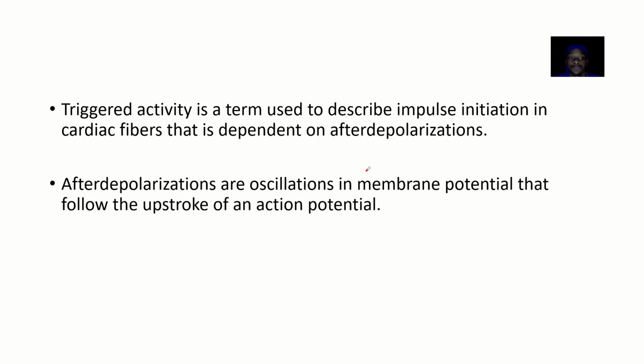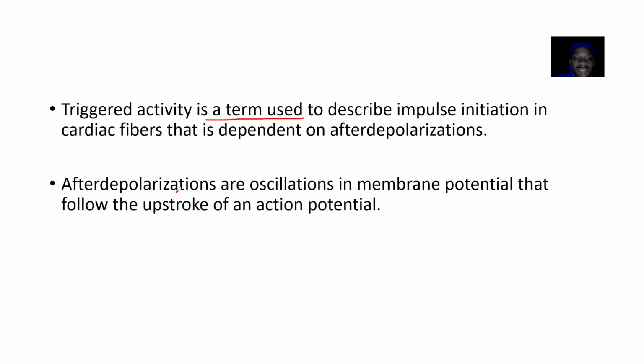Triggered activity is a term used to describe impulse initiation in a cardiac fiber that is dependent on afterdepolarization. After depolarization, the heart is supposed to rest for a while, but in triggered activity, the heart is not resting at all. It's just like a cycle.